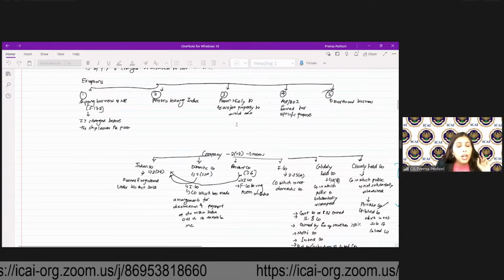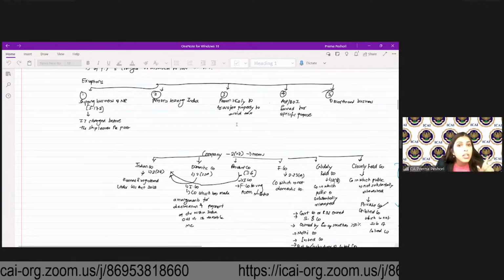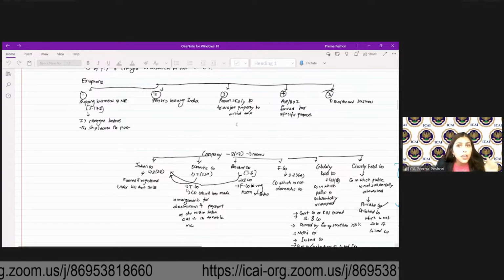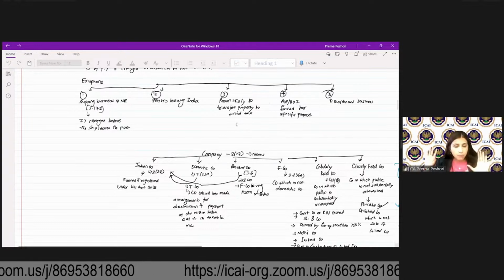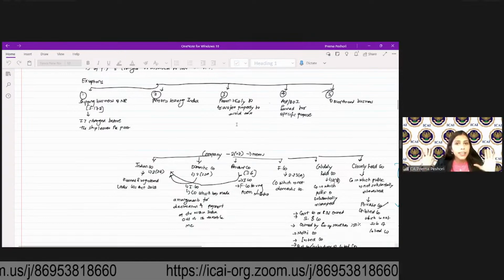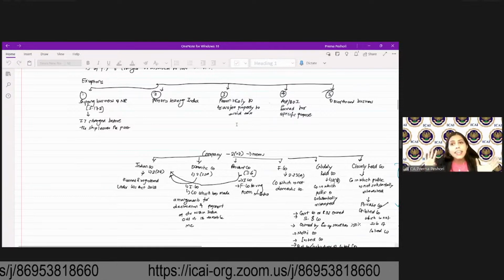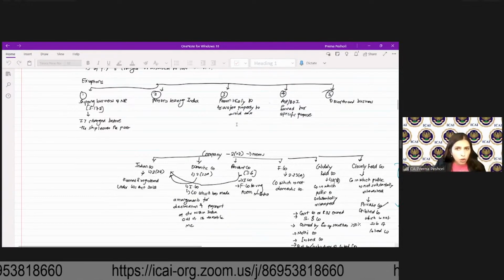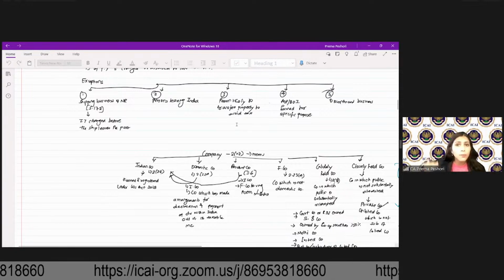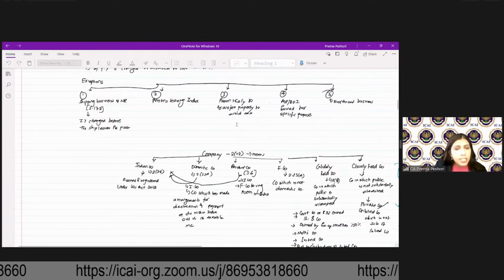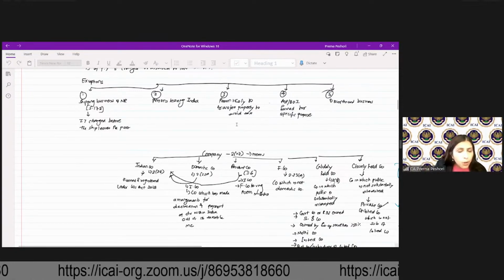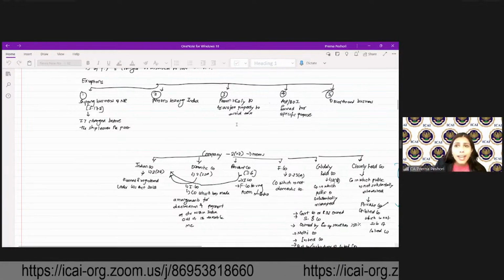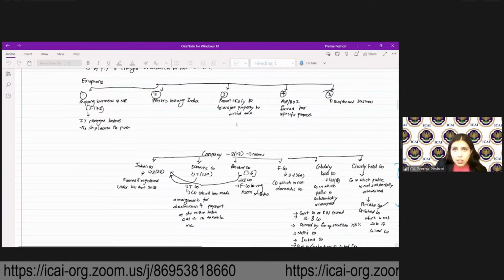Okay. Now, coming to the tax rate determination. Now, we'll talk about first the tax rate determination. First, we'll go to the individual, HUF, AOP, BOI, artificial juridical person. There are general tax rates and then there are concessional tax rates, which are now the default tax rate. So concessional tax rates under 115BAC are the default tax rate. And if you want to opt out of that, then you will have to go for the general tax rate. Otherwise, the default tax rate will be the concessional tax rate, students.